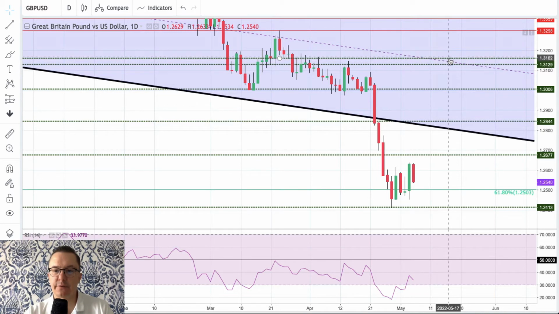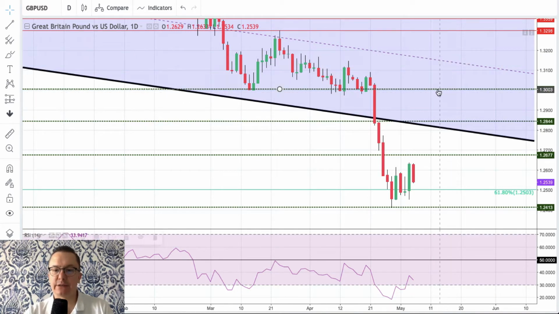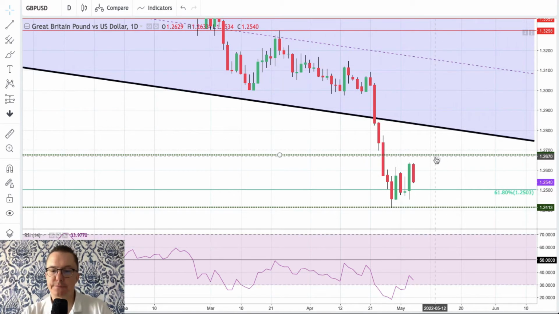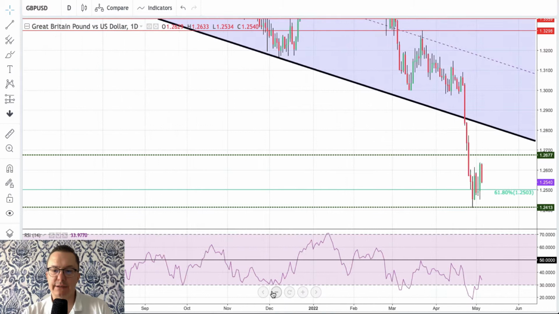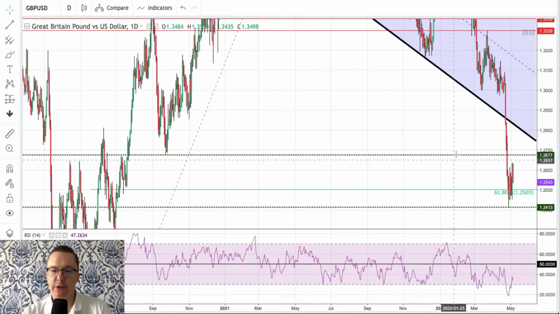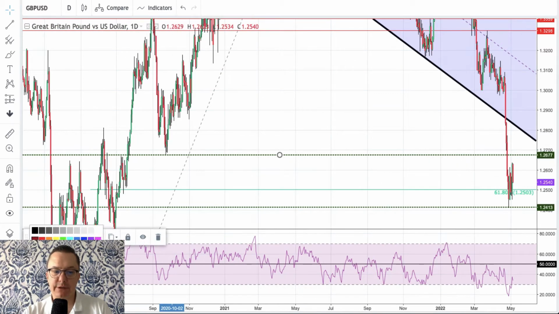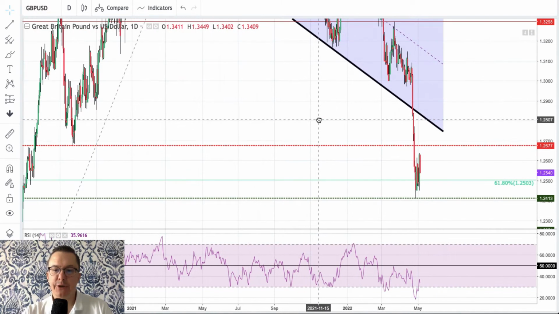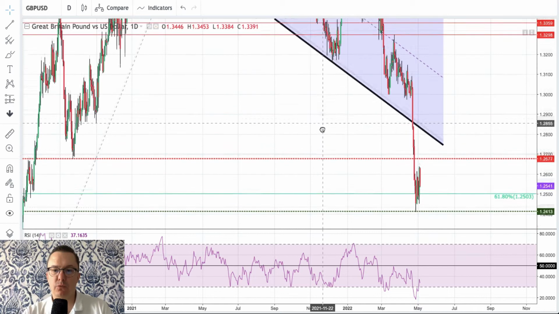Let me just remove some of the lines that we don't need anymore. Let's just leave the most important ones and the old ones. So where do we have the technical support? Should we leave this one? Yes, we should leave this one. However, this one is now the resistance, 1.2677. So let's just stay with this one. And what do we have here?